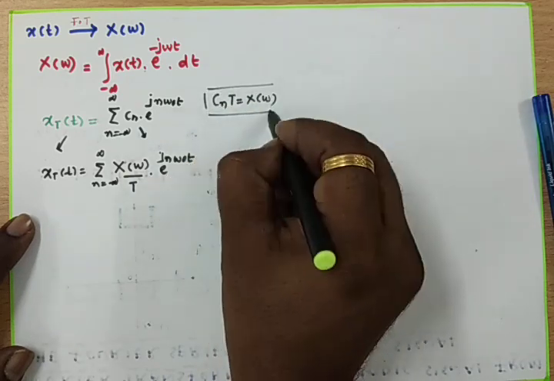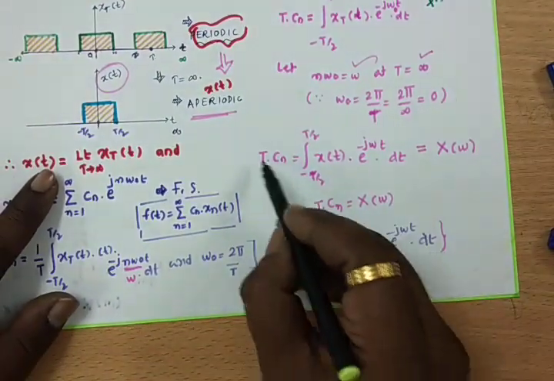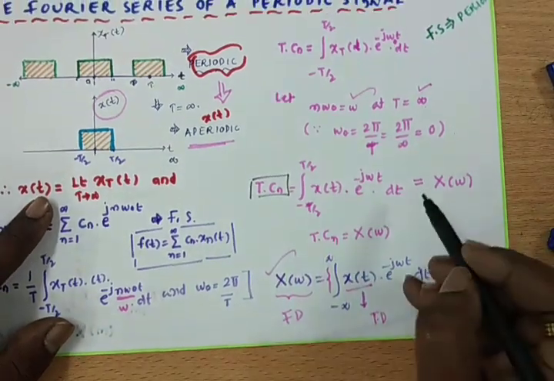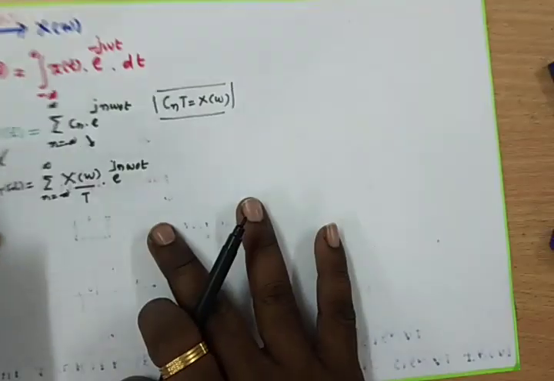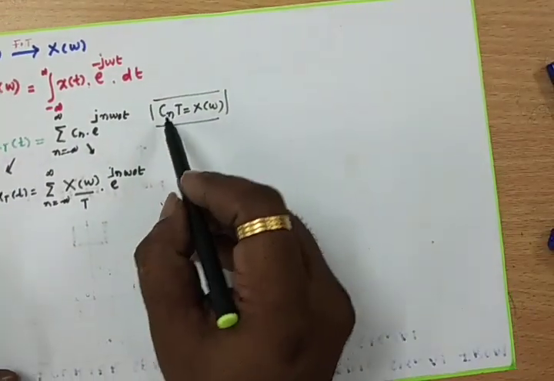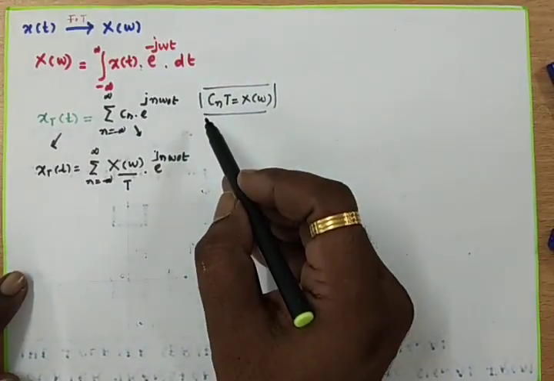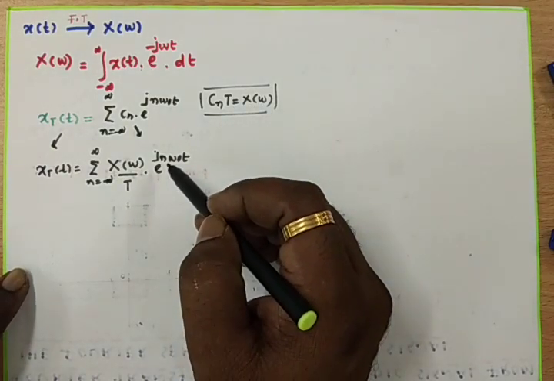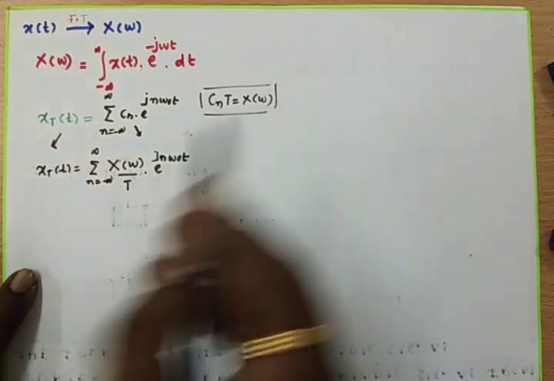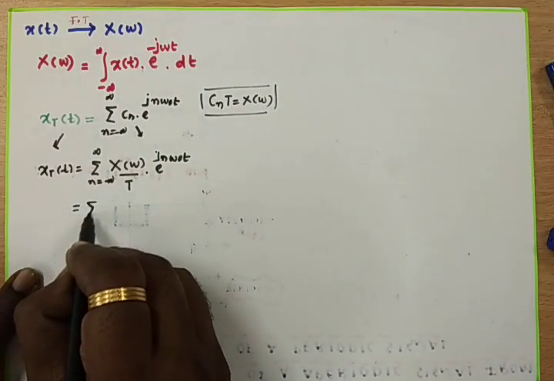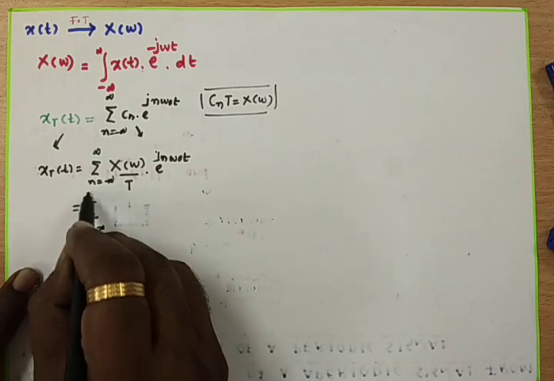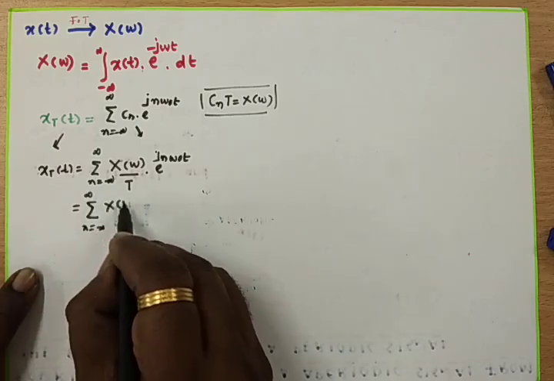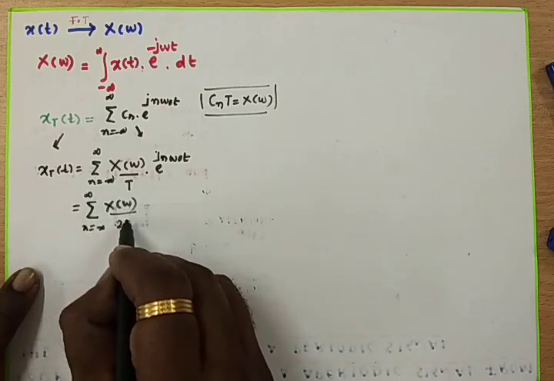We have just now seen Cn of t. Cn is equal to x of omega by T, from the equation we just wrote. So now I can write this equation: sigma n equals minus infinity to plus infinity x of omega by T, where I can take T as the time period 2 pi.